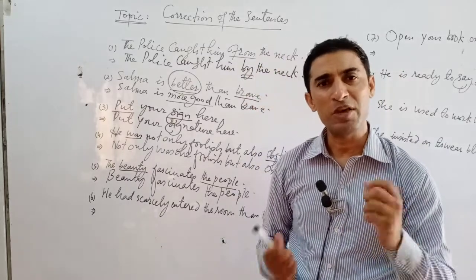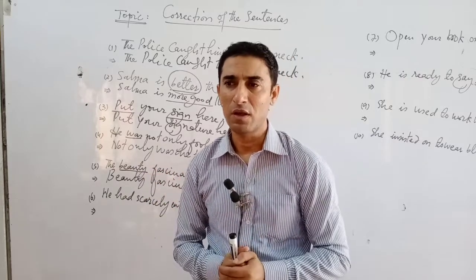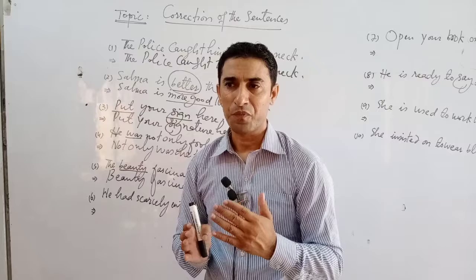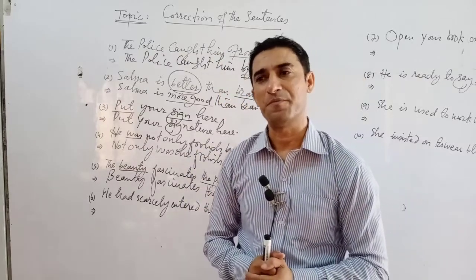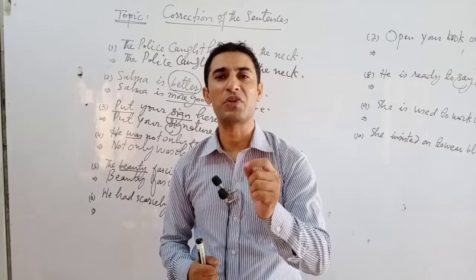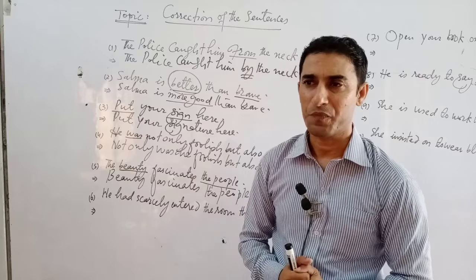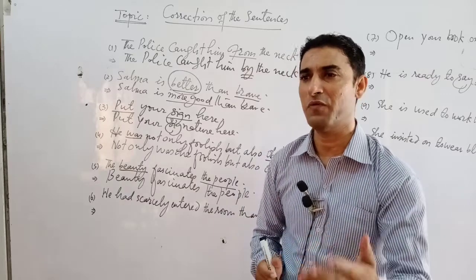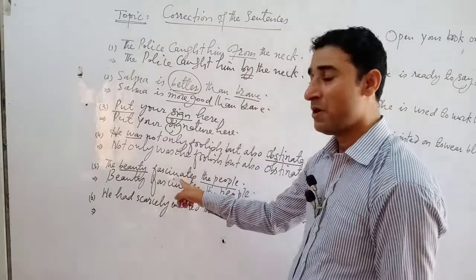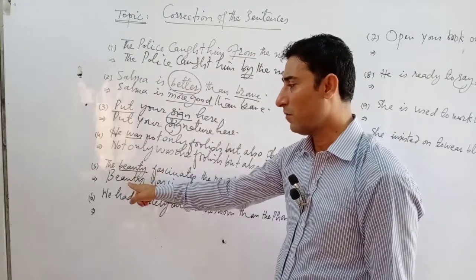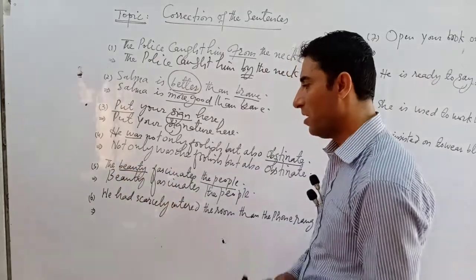Before honesty, I have not used definite article, but when I want to make honesty a proper noun, then I can add the. Suppose the honesty of Salim, the honesty of Naim is famous. Here honesty becomes proper, that is why we added definite article. But here beauty does not become proper noun, it is abstract noun, that is why we have to delete definite article in this sentence.